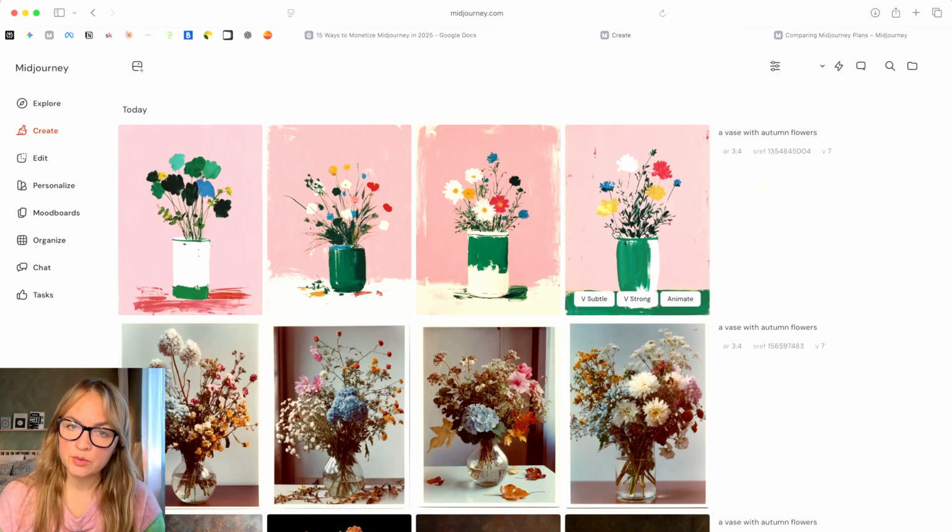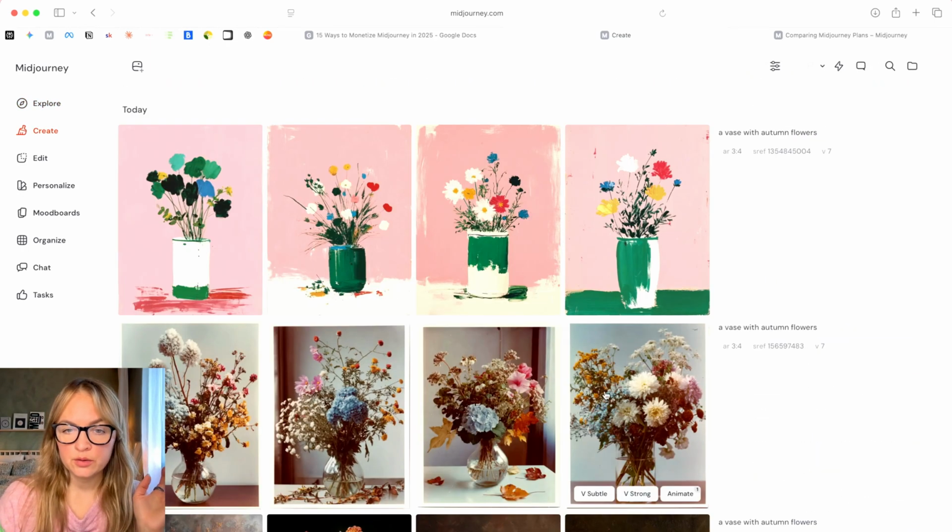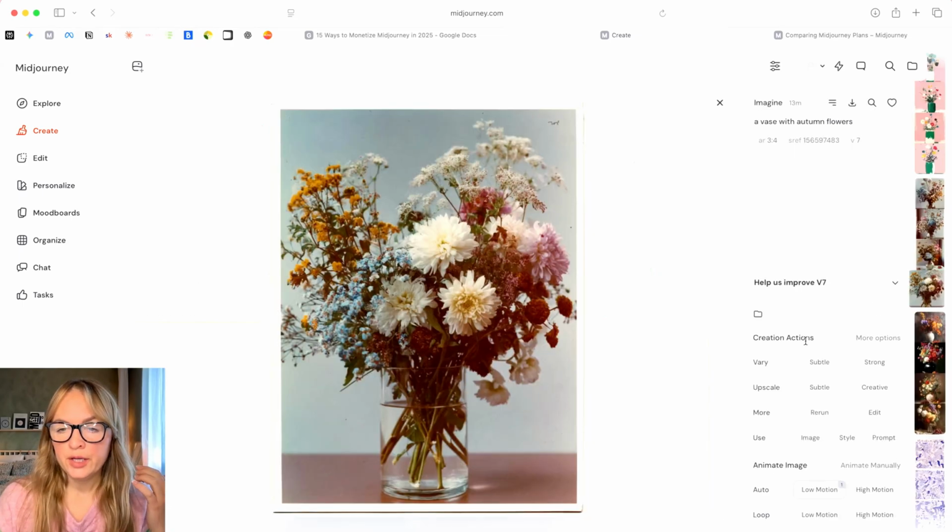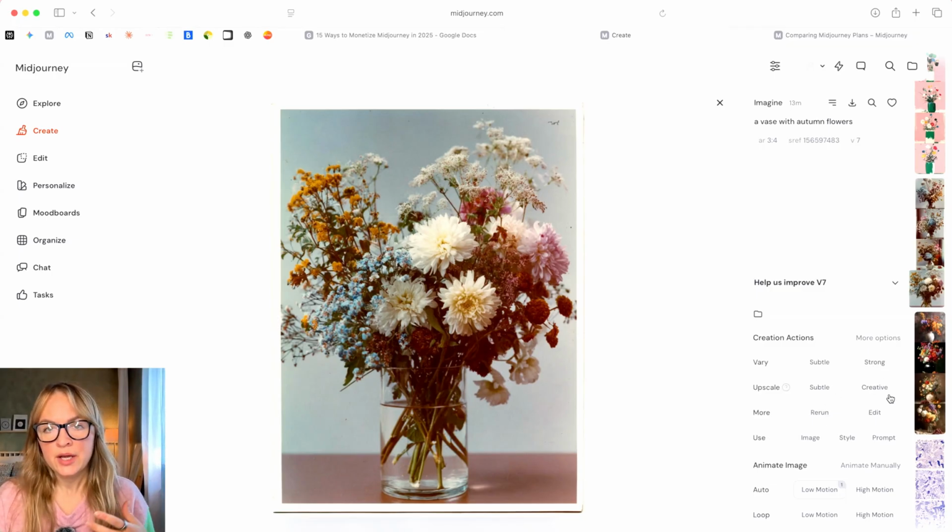There are a couple more things we can do. If we go into the image, we can edit it in different ways. We can ask it to create variety that is subtle or strong, and it will create more images. We can ask it to upscale, which will also add some variation. We can just rerun if we didn't like what came out.